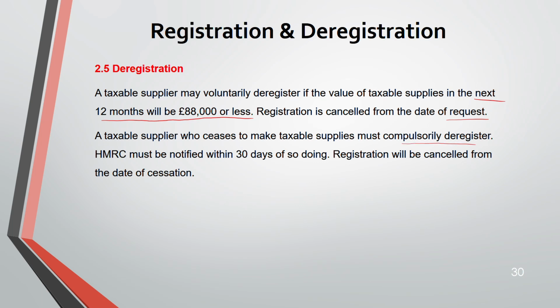You have to notify HMRC within 30 days of doing so. If you are compulsorily deregistering, registration will be cancelled from the date of cessation.